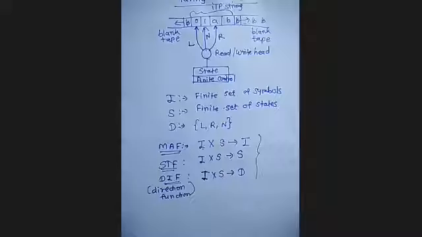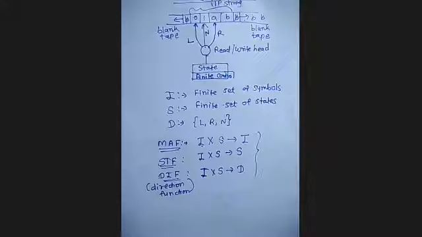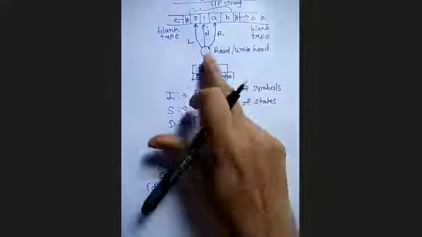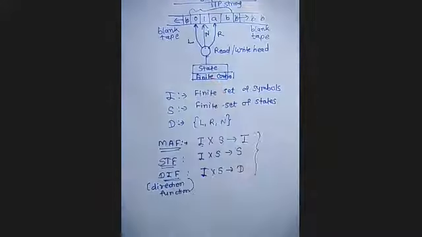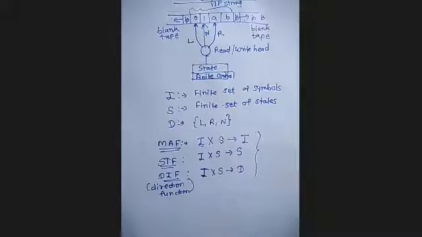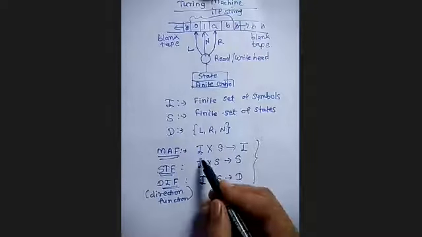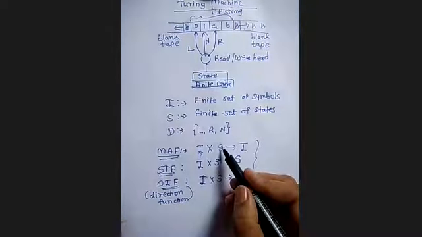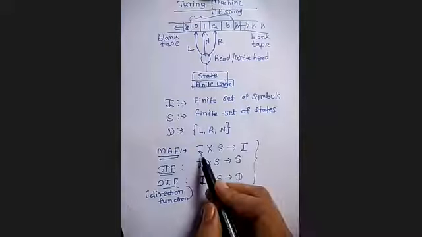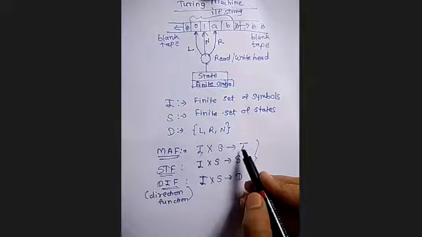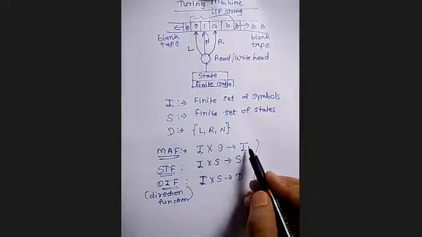Okay. So now here, what are the actions that it is performing? There are three actions. What are the three actions? Three actions are performed at a time. Given the input and the current state, what will it do? Either that input symbol is erased or replaced by some other symbol. That is this case.